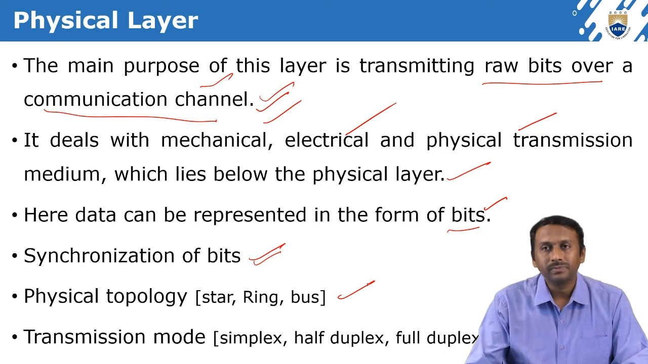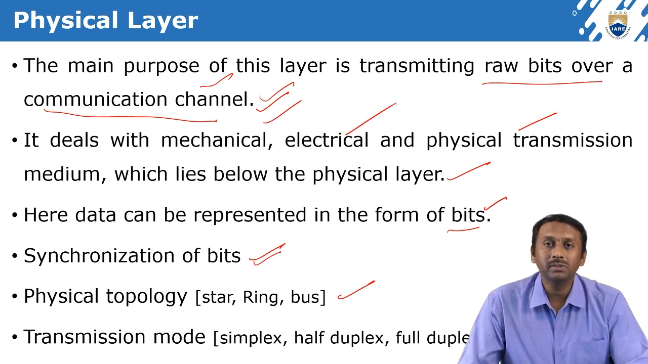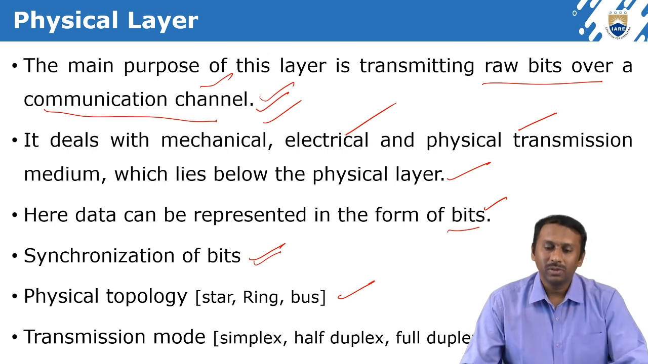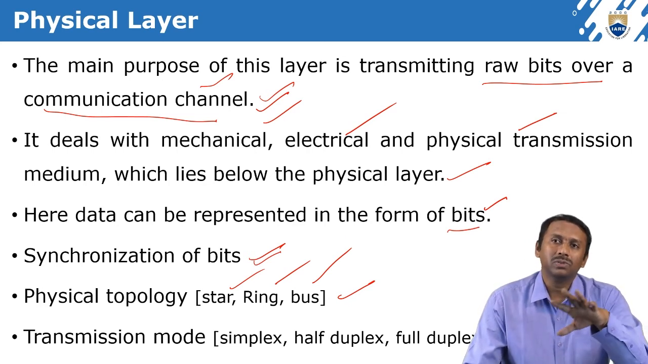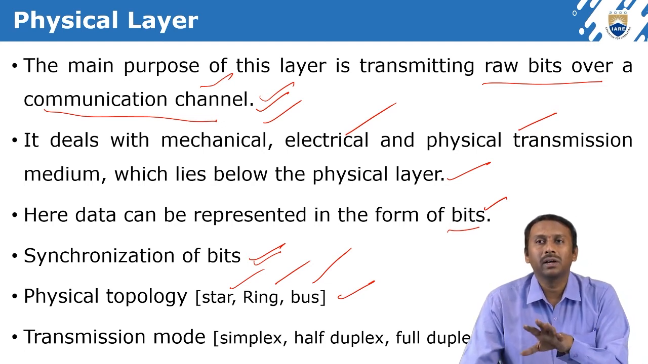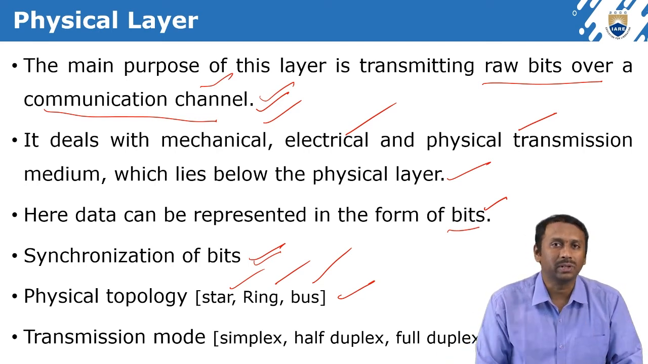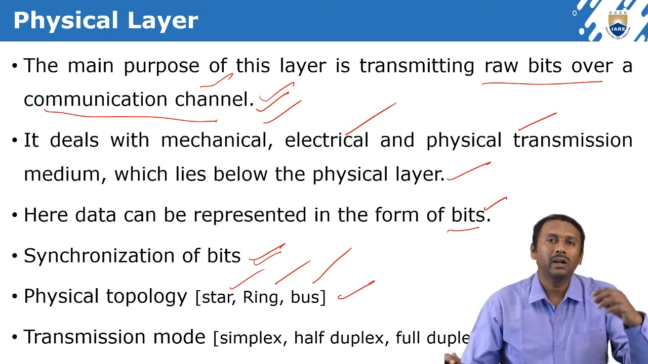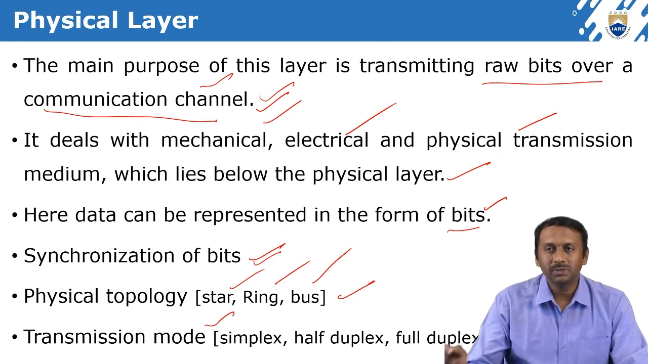And next is the physical topology. We already have a very good knowledge of topology. We already discussed the various topologies available, for example star, ring, bus, and mesh topology. These also come under the physical layer. Why? Because whenever there is a connection from one system to another system, all these things come under the physical layer, because the physical layer is the bottom layer and it is directly connected from one system to another system, right?